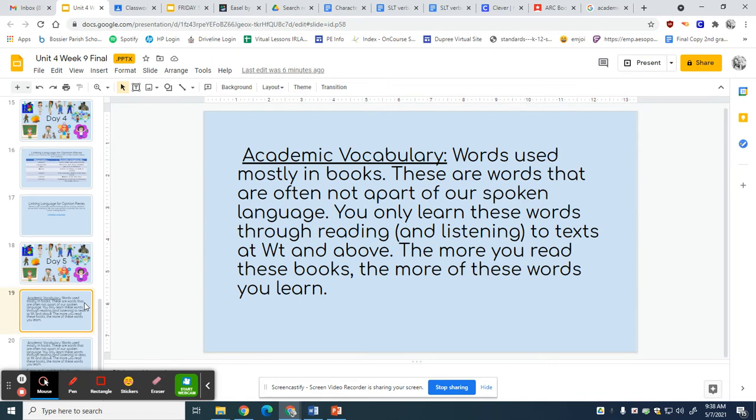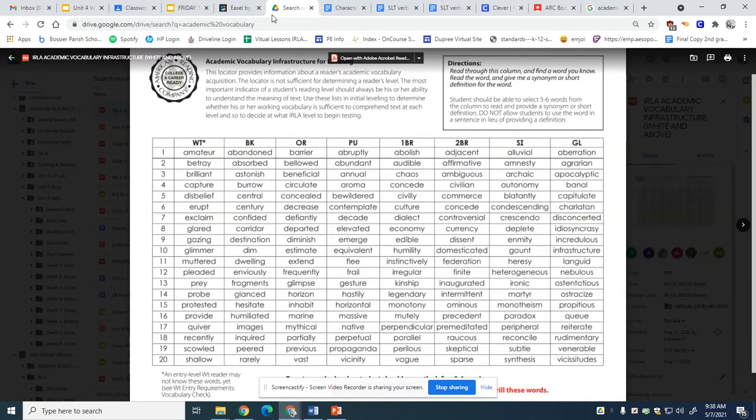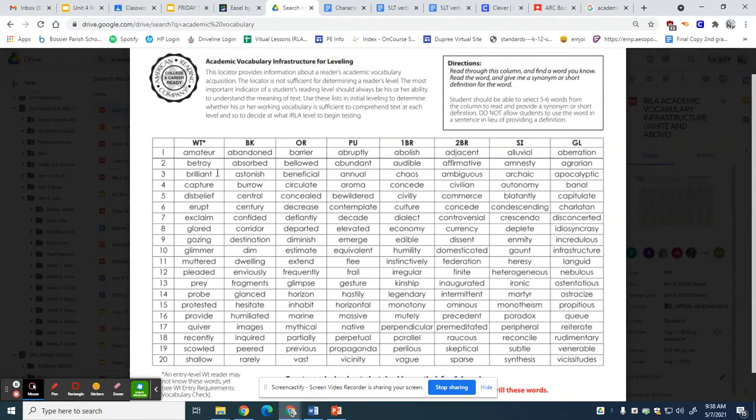So I kind of want to show you an example of some academic vocabulary. So here's an example. This is starting with the White and above. So we can just look right here, like the word amateur, betray, brilliant, captured, disbelief, erupt, exclaim, glared. So I like to call these college words, okay? They're a little bit fancier than using your basic words, okay? So instead of saying he lied to her, you could say he betrayed her.